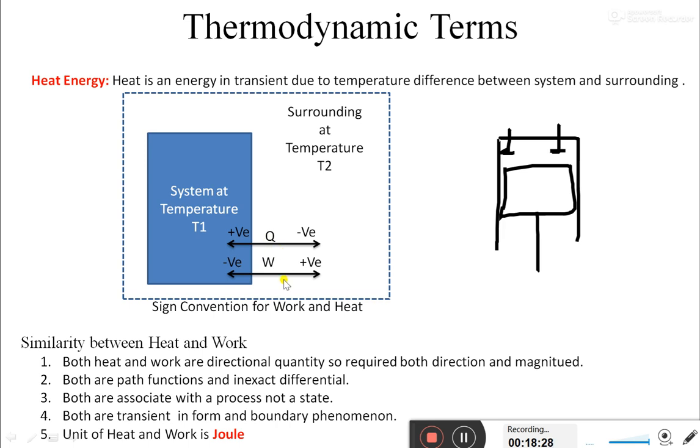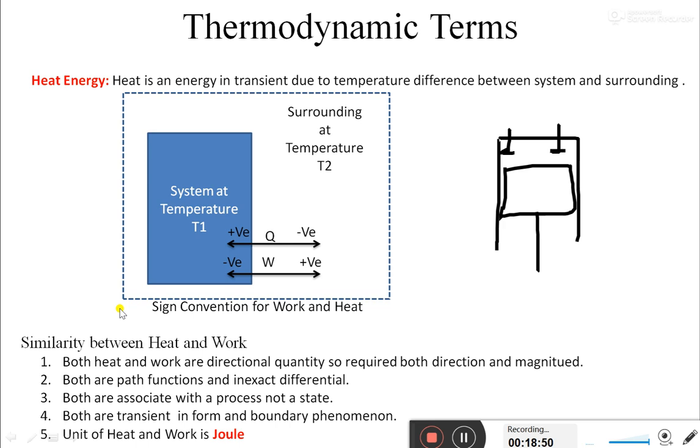Okay, so whenever I say work done by surrounding on system is 10 kilojoule, when I represent it, I take it as minus 10 kilojoule. So I have to represent it with the sign also. But work done is never minus. That negative sign indicates it is work by surrounding on the system.